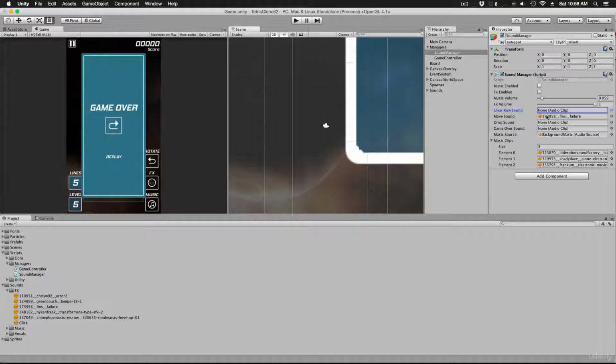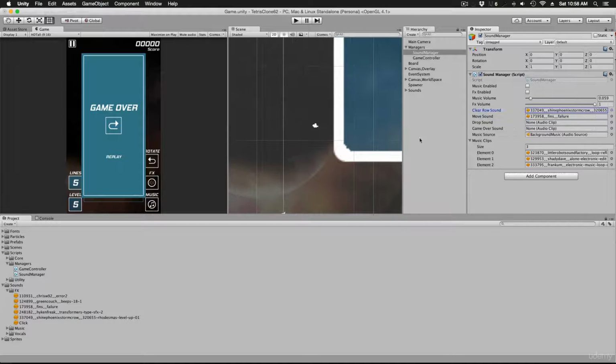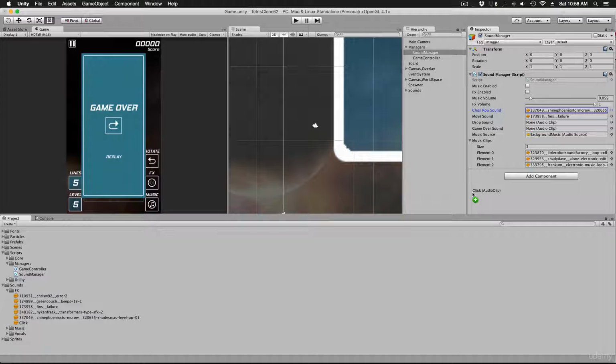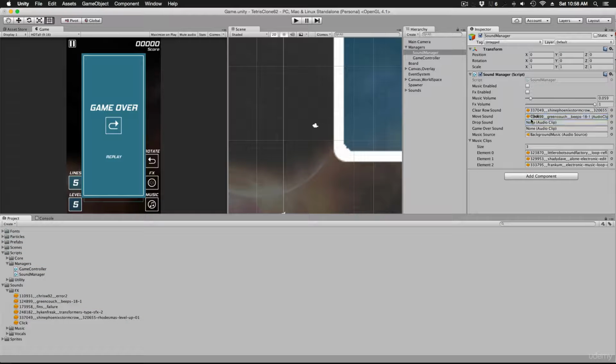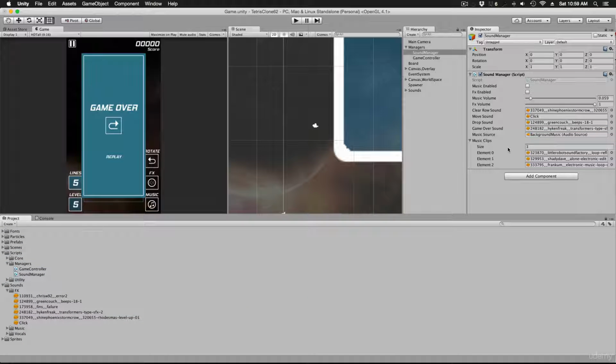So let's go ahead and populate these clips in the inspector of the sound manager. For the clear row sound, we're going to have something called Shine, Phoenix, Stormcrow, Rhodes Mass, Level Up 1. All right, I know that's a mouthful. Then for move sound, we're just going to drag in the click sound. And then for the drop sound, we're going to use this green couch beeps. And then for the game over sound, there's a Hike and Freak Transformers type SFX2. Sorry, I didn't come up with those names except for click.